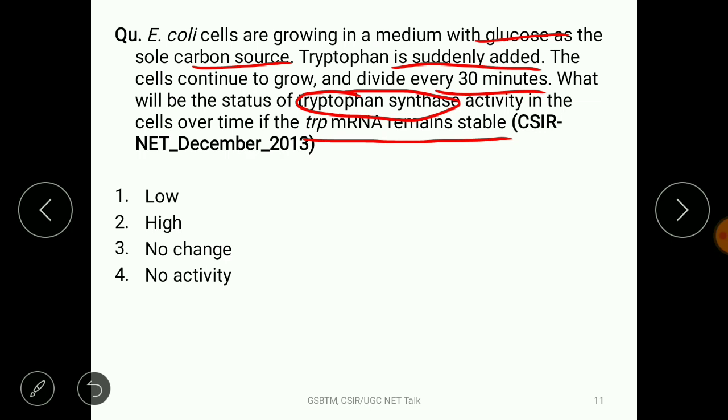Of course, if the bacteria are growing in glucose as the sole carbon source, right, they have to synthesize tryptophan, because tryptophan is not there. Tryptophan is added suddenly after some time, right? So the mRNA level would be very, very high, of course, because they have to synthesize tryptophan also, okay?